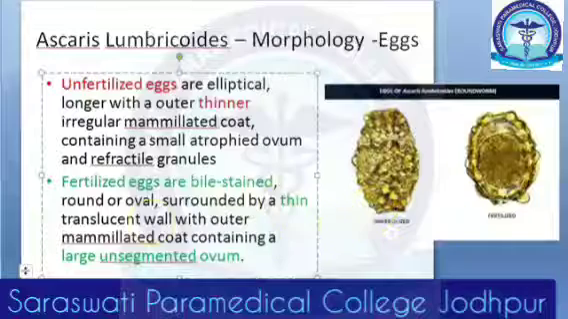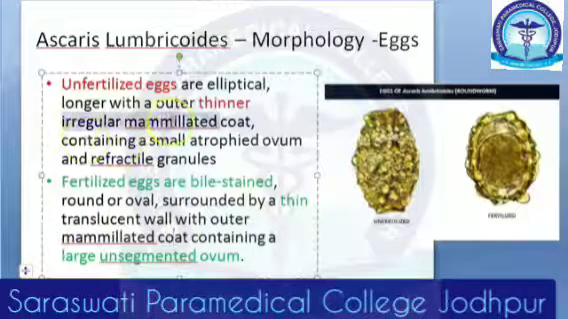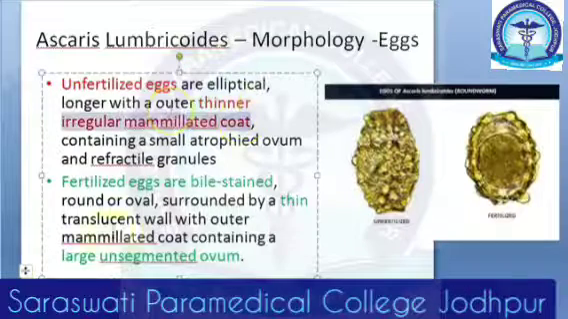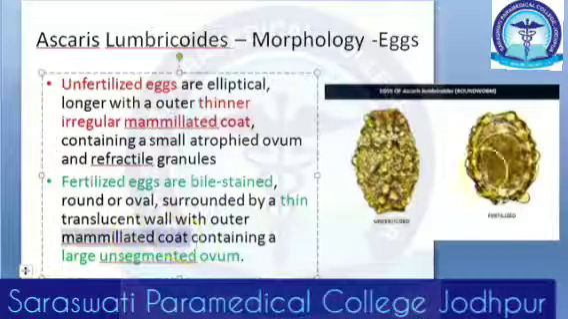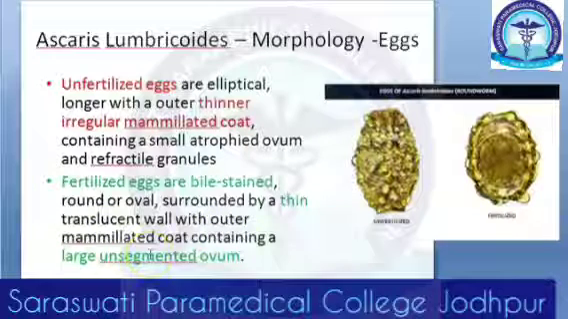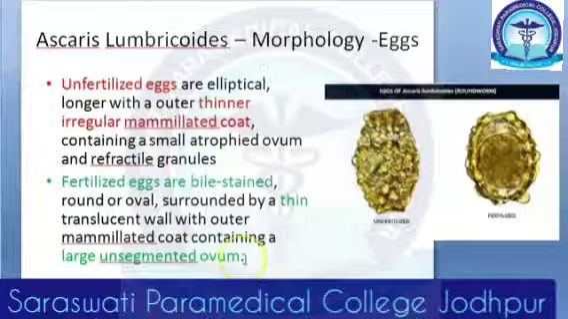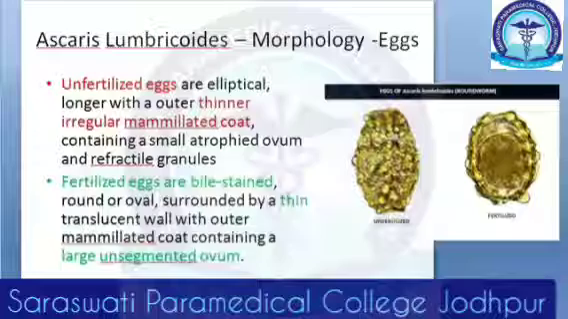Not sure. Both have some mammillated coat. But for the unfertilized egg they are saying irregular mammillated coat, and for the fertilized one they are not saying irregular. Fertilized is perfect: it is bile stained, round, with a thin translucent wall, mammillated coat, and a large unsegmented ovum. Fertilized eggs are perfect.